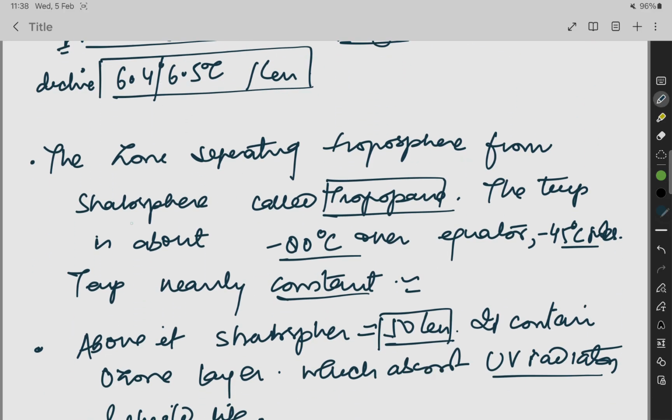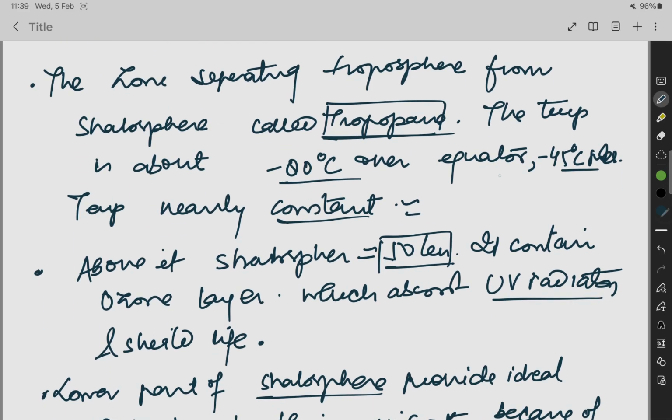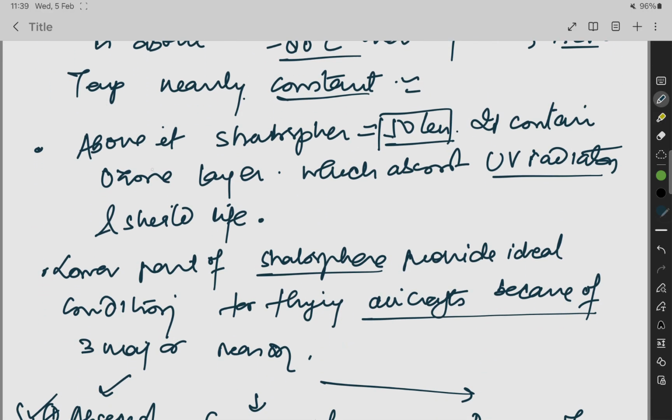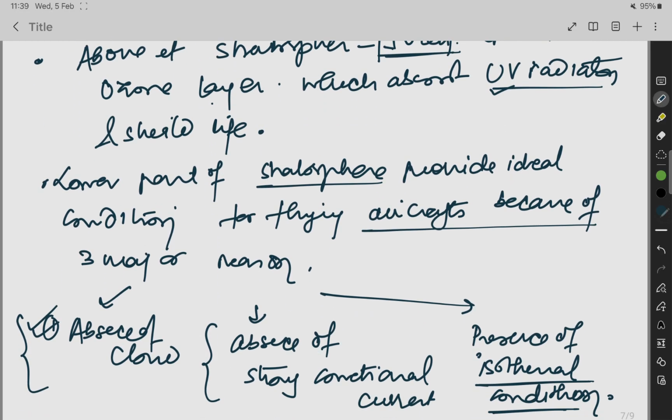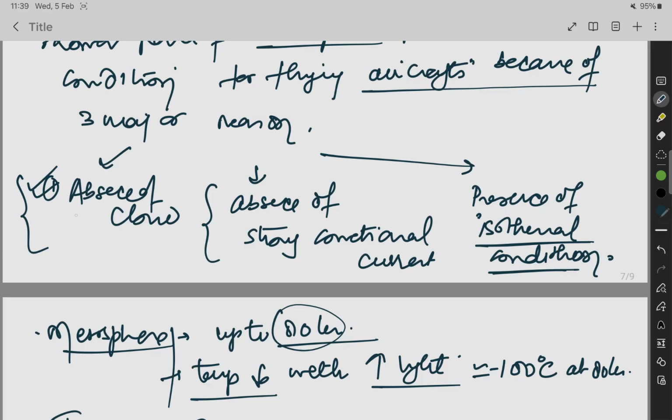The zone separating the troposphere from the stratosphere is called the tropopause. The temperature is about minus 18 degrees Celsius over the equator and minus 45 degrees Celsius at the poles. So the temperature in the tropopause is nearly constant. Above it, up to approximately 50 kilometers, you will find the stratosphere. It contains the ozone layer for absorption of UV radiation. The lower part of the stratosphere provides ideal conditions for flying aircraft because of three major reasons: absence of cloud, absence of strong convectional currents, and presence of isothermal conditions.